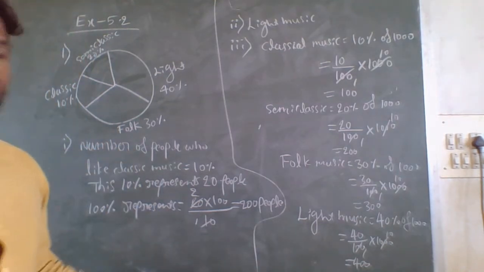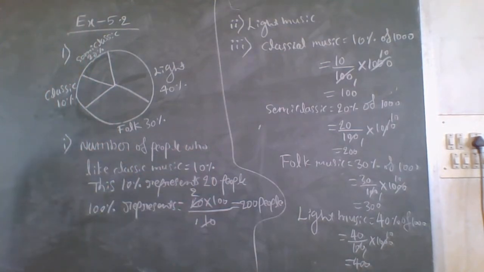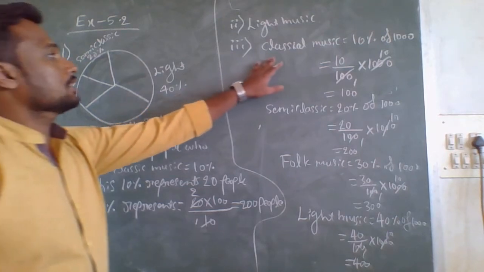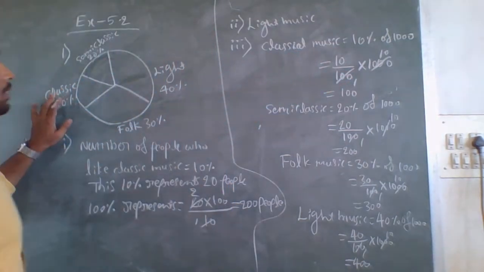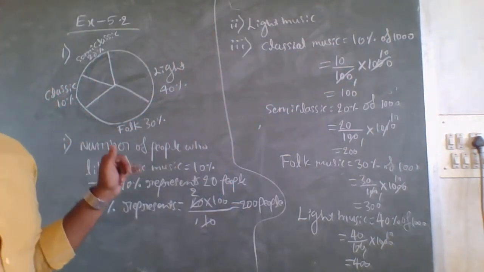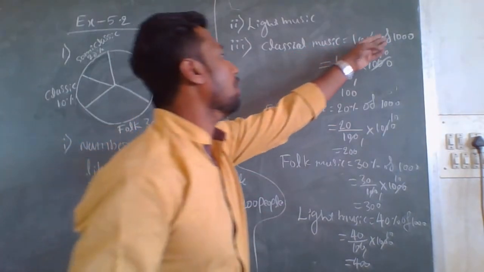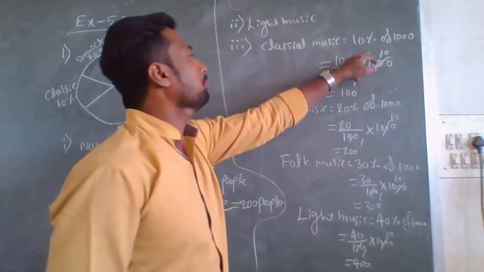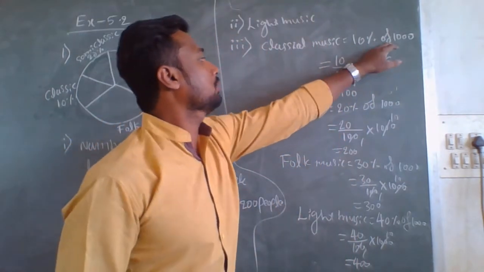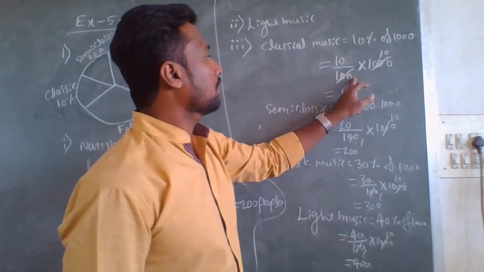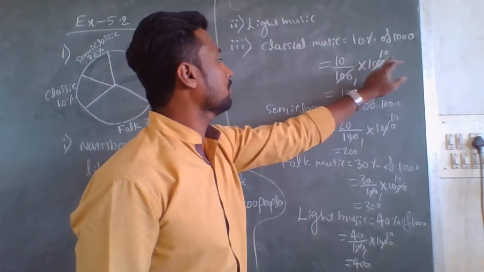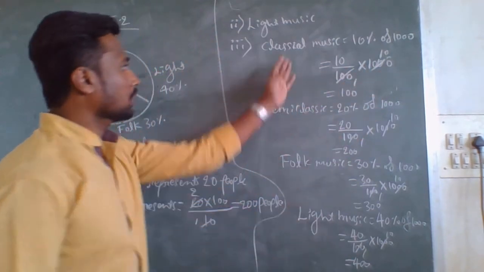Here for classical music they are given 10%. So 10% of 1000 CDs means 10 by 100 into 1000. So 100 on the 1000, therefore 10 into 10, 100 CDs of classical music.